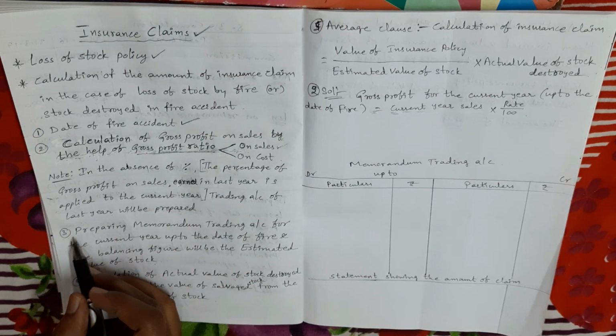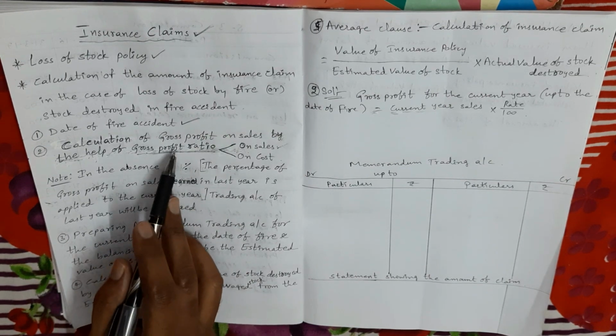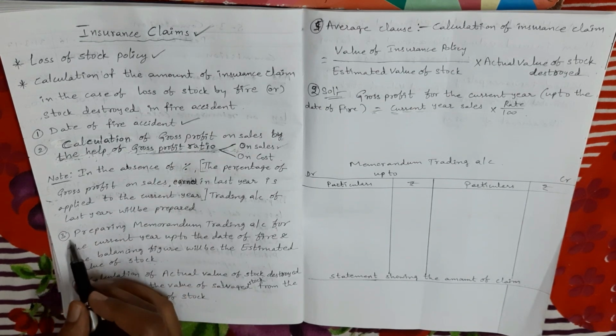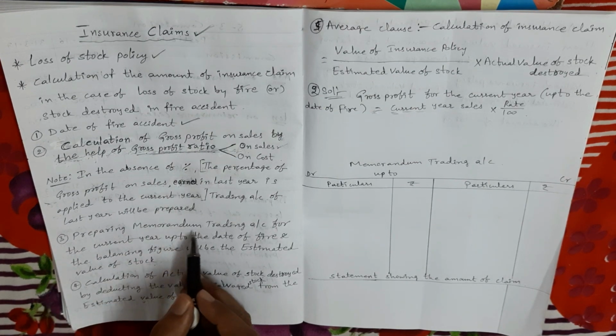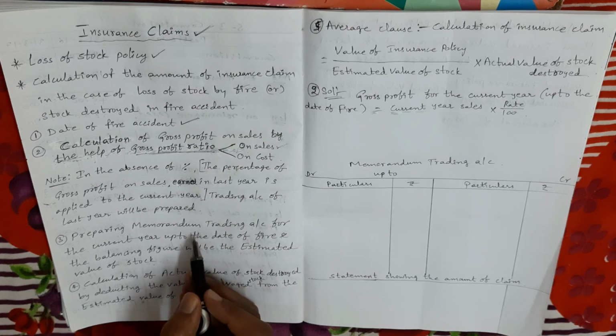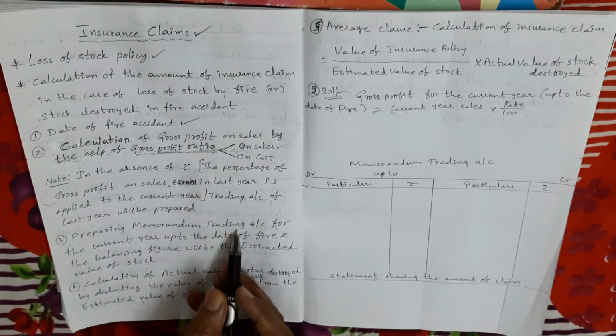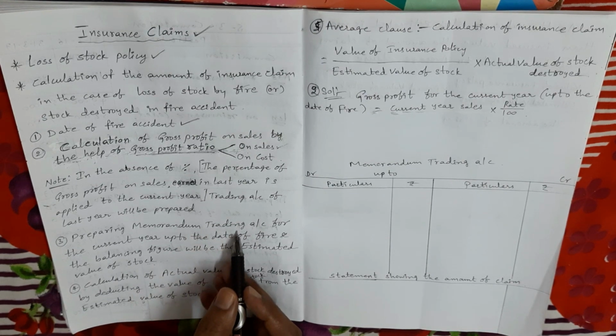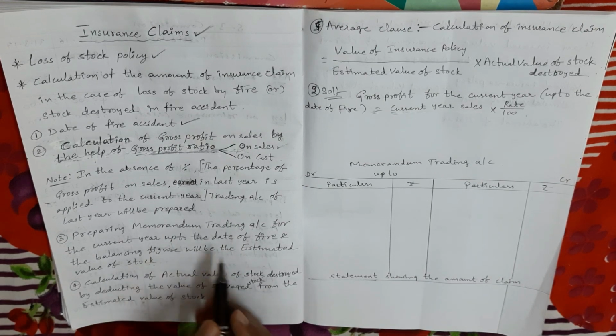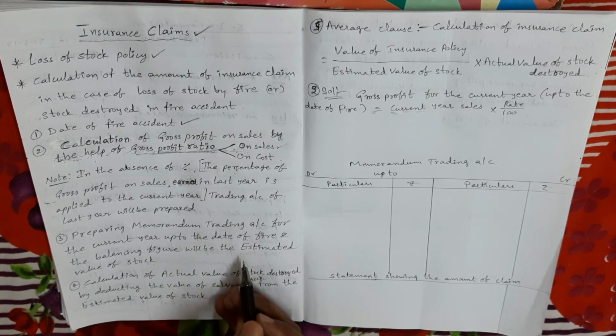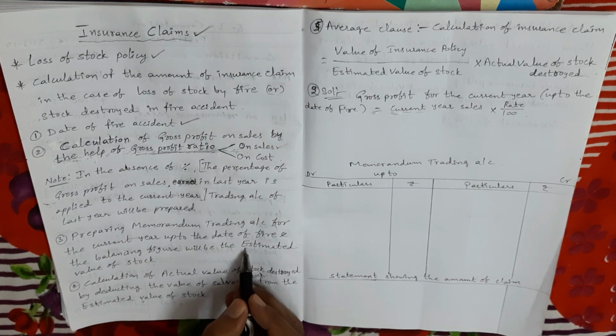Next, third step. After calculating the current year gross profit amount, the third step is preparation of memorandum trading account. Why do we prepare memorandum trading account? Here we need to prepare memorandum trading account to find out the estimated value of stock.